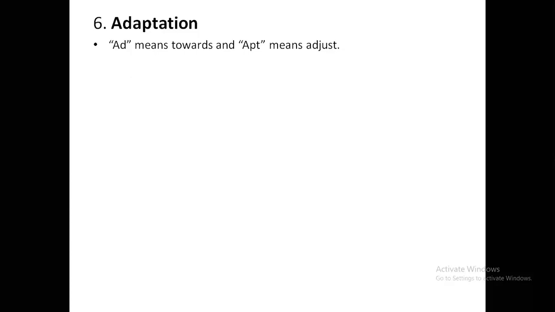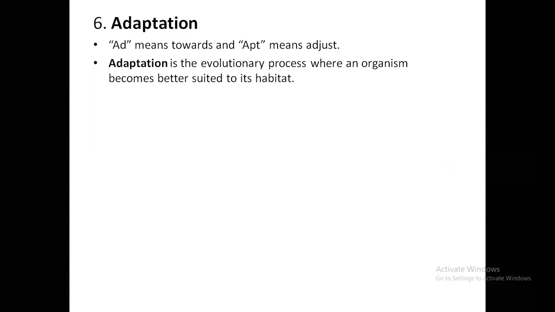Okay. During summers, generally we wear the cotton clothes. This is one kind of adjustment we do. But when it gets into the rainy season, we start wearing raincoats or we carry umbrella. That is adaptation. Depending on the situation, depending on the climate, we are changing. And when it comes to the winters, we start wearing jackets, sweaters, mufflers. We are adapting to the cold climatic condition. So these kind of adaptations are done by living organisms. Okay. It is not a property of non-living particles. So adaptation is an evolutionary process where an organism becomes better suited to its habitat. Means you are becoming better adjusted to your habitat. You're changing surrounding, your environment.